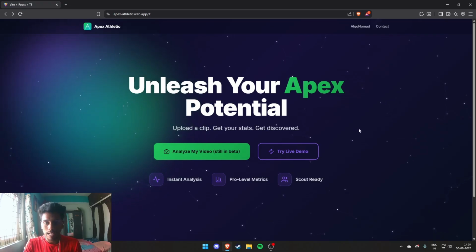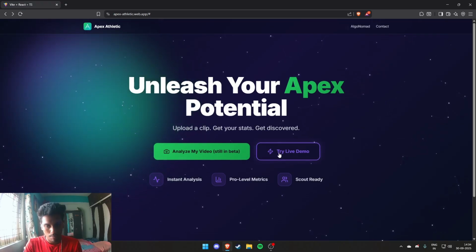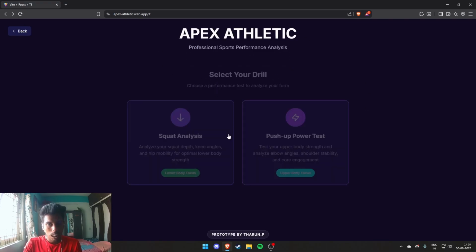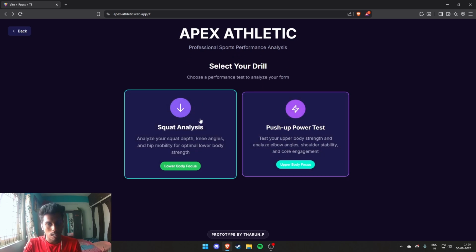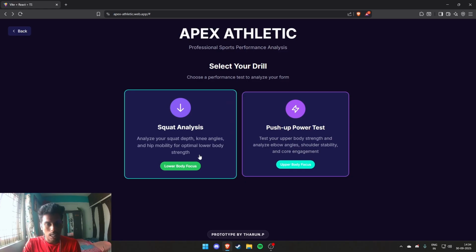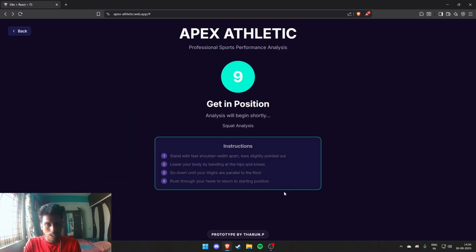Let us try the live demo feature present in our app. So as you can see, it tells you to select the drill. For example, we can select drills such as squat analysis or push-up power test. Let's try the squat analysis first. As you can see, it gives a countdown as well as some instructions that the athlete must follow in order to make the test as accurate as possible.